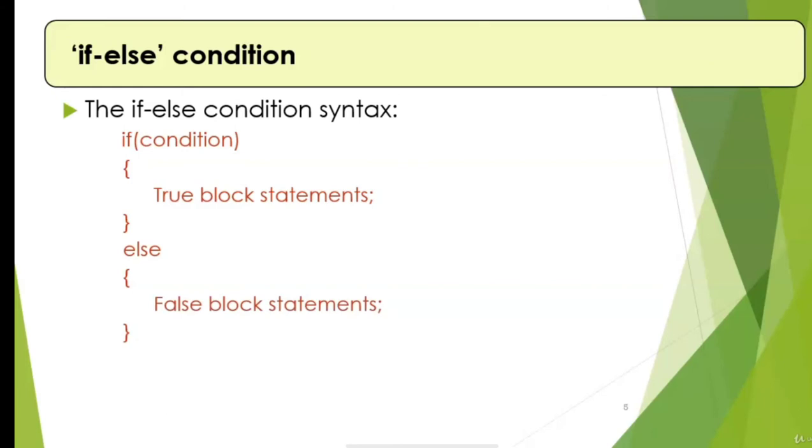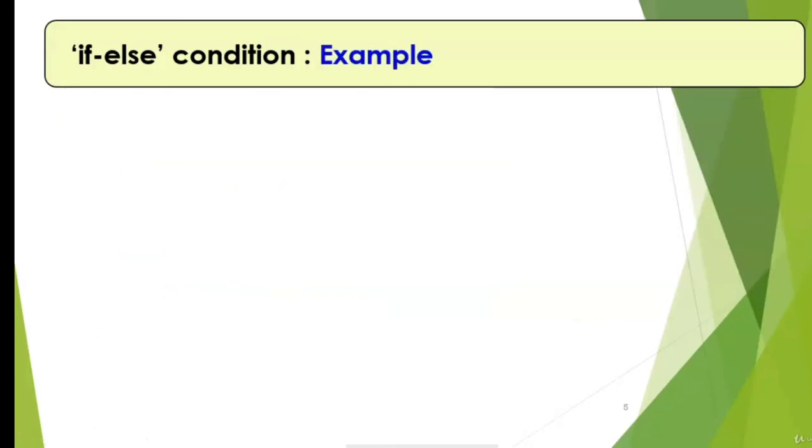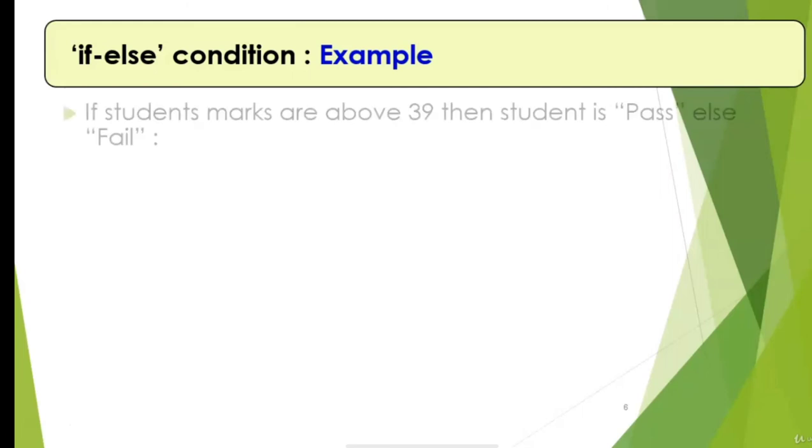So here, if the condition is true, then certain code is executed. Otherwise, some other code is executed. Pictorially, it can be shown like this. If the condition is true, then you are going to execute the true block statements. If the condition is false, you are going to execute the false block statements, and then there will be execution of the next code.